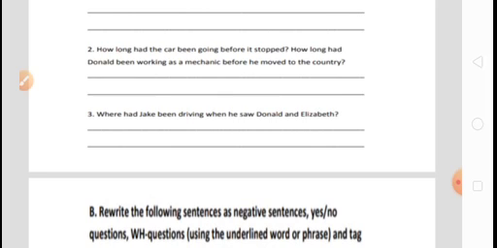Now, next, how long had the car been going before it stopped? How long had Donald been working as a mechanic before he moved to the country? So now, how long had the car been going before it stopped? How long had it gone? It had gone approximately 1 hour.